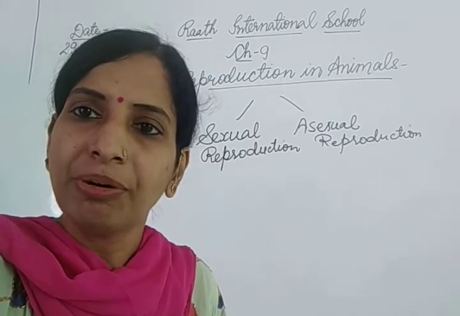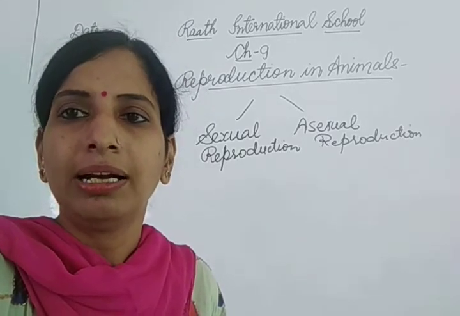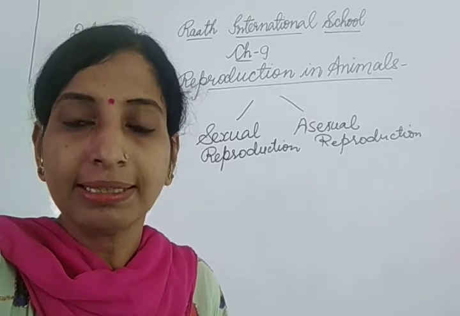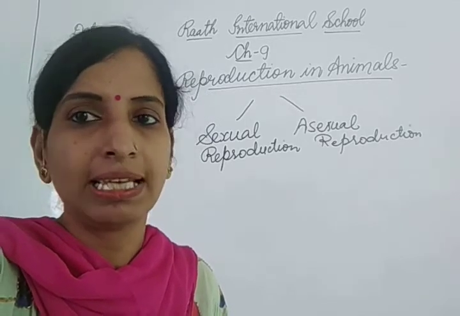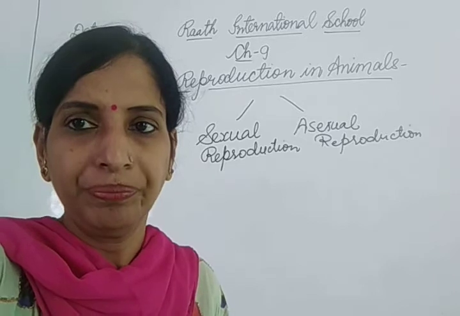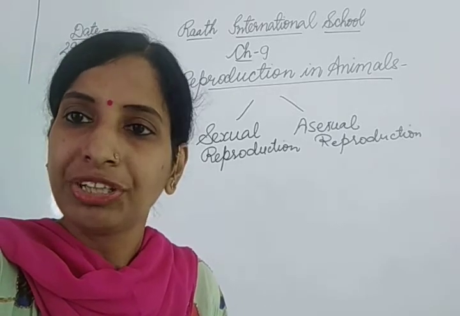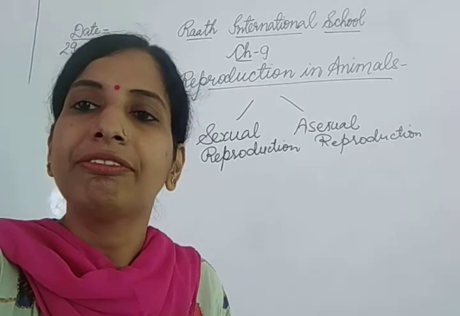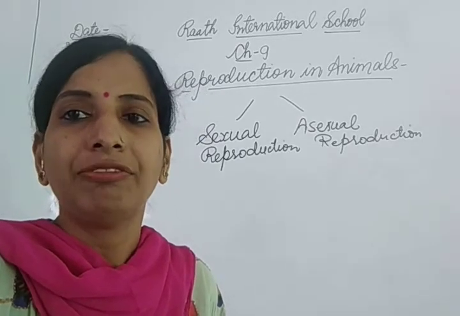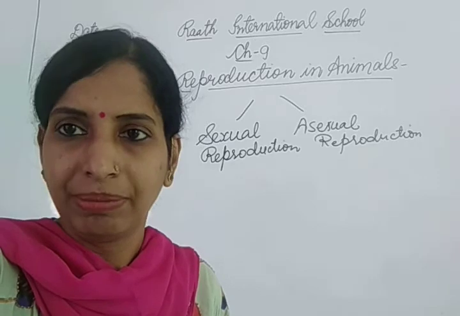So gametes are formed in sexual reproduction and fusion of gametes takes place. This results in formation of a single cell called zygote. The zygote divides and differentiates, and finally it gives rise to embryo and then fetus and then a baby.